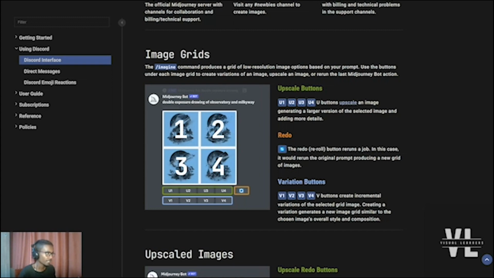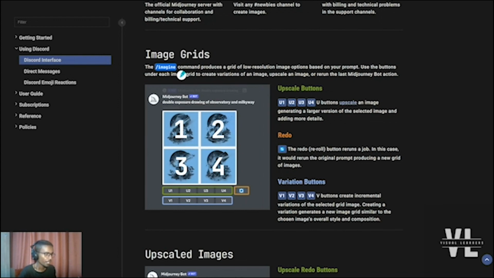The first one is by using the /imagine command, which produces a grid of low-resolution image options based on your prompt. You can use different buttons such as the upscale and redo buttons, which are provided down here, and there are also some variation buttons. The upscale buttons are used in order to upscale the image and generating a larger version of the selected image. So first you provide the imagine command, and you start the prompt by using this command. Then you write the prompt, the image prompt here, and the image will be generated down here.